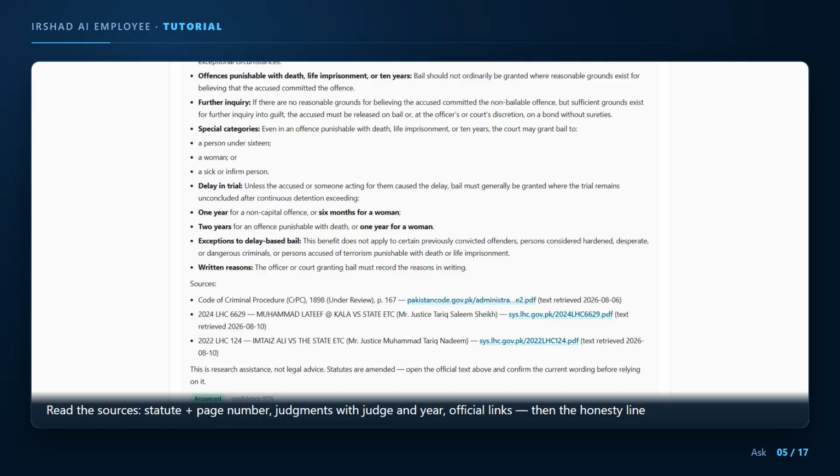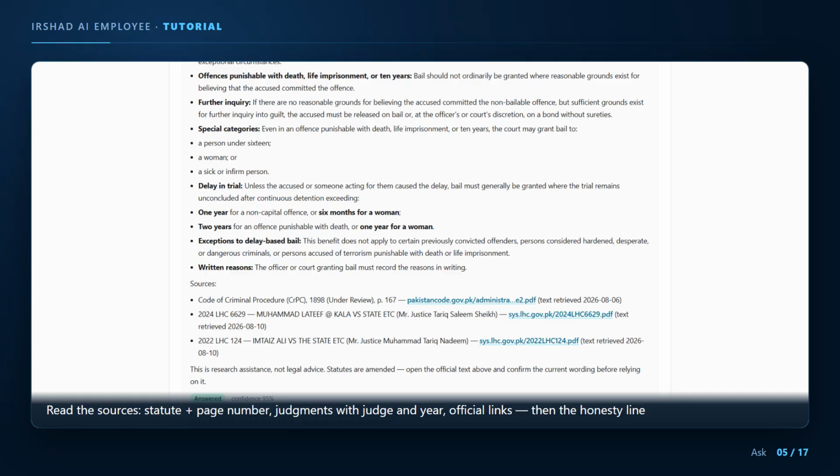This is the most important habit. Read the sources. Under every answer you find them. The Code of Criminal Procedure with the page number, and 2 Lahore High Court judgments with the judge's name and a link to the court's own PDF. Click a link and you are on the official document. That is what you cite, not the AI.